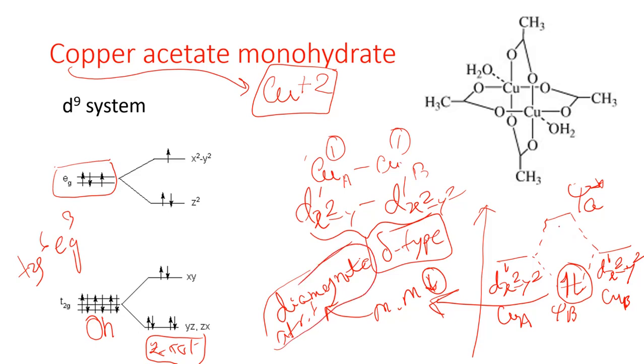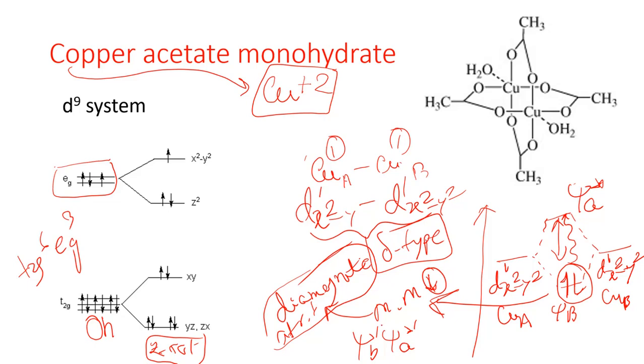But the gap between this psi bonding and psi antibonding is not too large, and therefore at high temperature the number of molecules having the configuration psi bonding 1 and psi antibonding 1 would increase. If you increase the temperature, one electron can jump from here to the psi antibonding by gaining thermal energy.